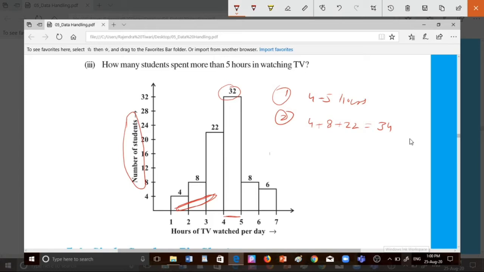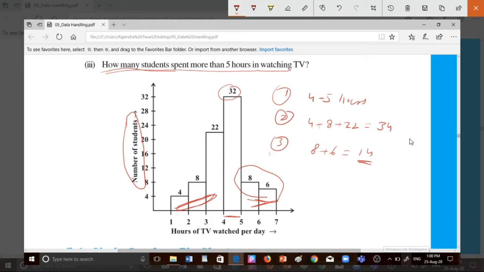Question number 3 is how many students spent more than 5 hours in watching TV? More than 5 hours. So here is the 5, so more than 5 is this. So 8 plus 6 equal to 14. So there are 14 students who are watching TV more than 5 hours in the holiday. That is the question. Okay.